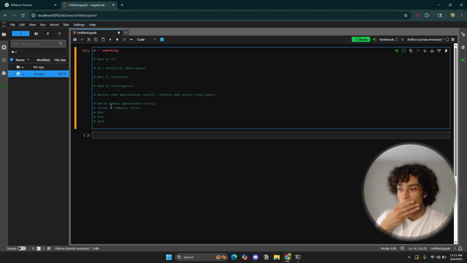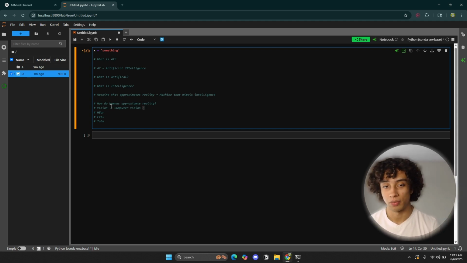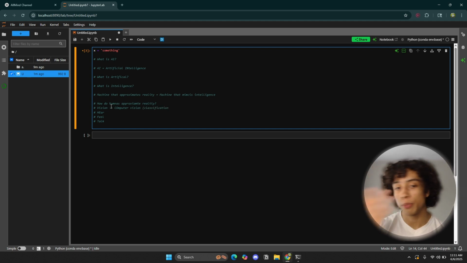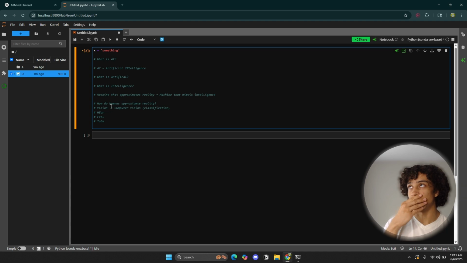Well, that's a philosophical question. A better question would be, okay, how does a machine actually detect an object? How can it classify an object? So there's classification in computer vision, where we can classify objects. There's just classification, there's image generation. I mean, it's not exactly computer vision, it's more of like generative AI, but it's still part of the same concept, right? So there's image generation, there's video generation, anything that has to do with sight, with the visuals, with art, with detecting objects, with deep fakes, for example.